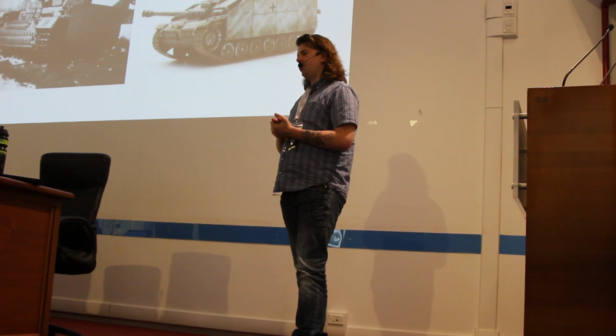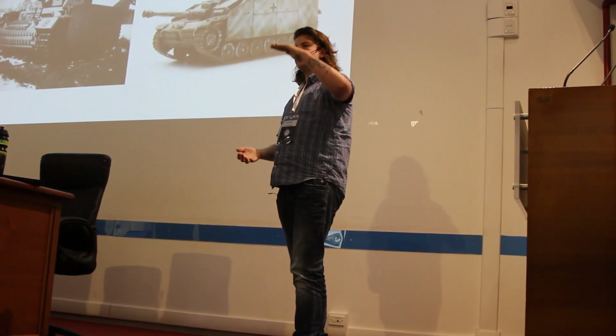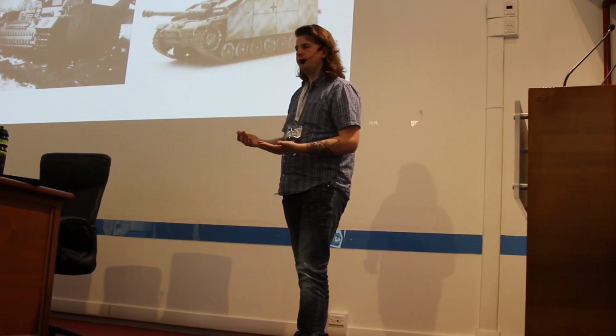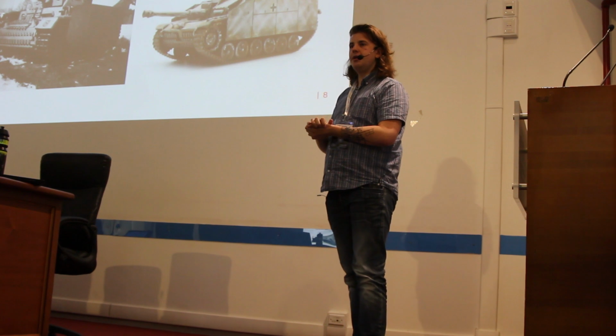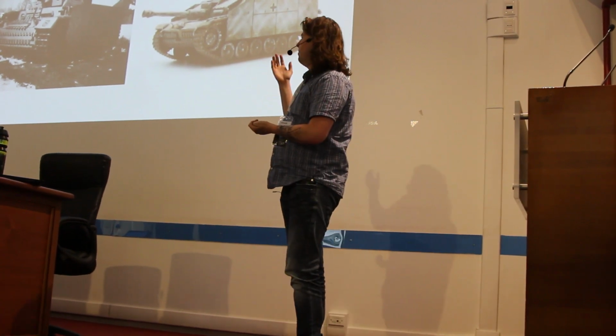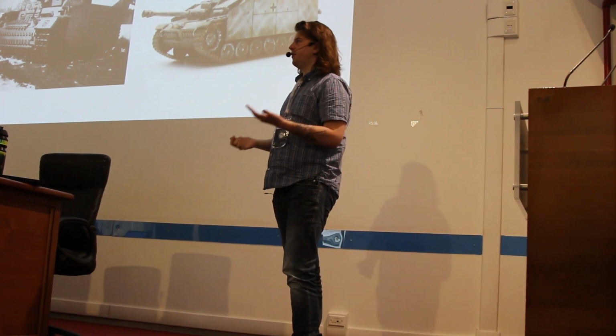And then they began realizing that the tank started sinking into the mud. The gun wasn't big enough, it just didn't work anymore. The other camp, the one on the right, had the right idea. Instead of the vertical upgrade path, they chose the lateral one, which is to sidestep the problem, still use the same tank, but do it in a different way. This was met with a lot of commentary at the beginning, because this requires a very different approach to your strategy.